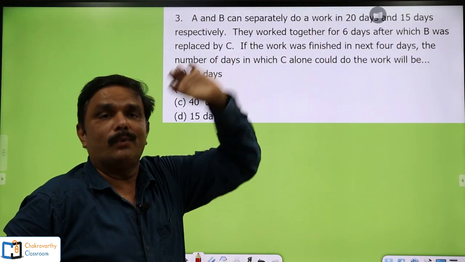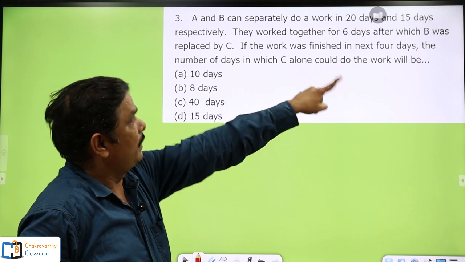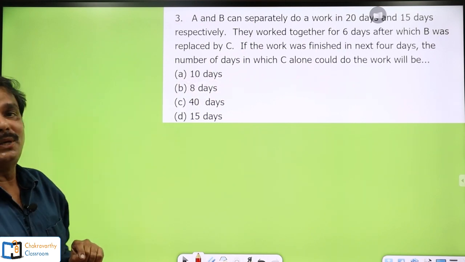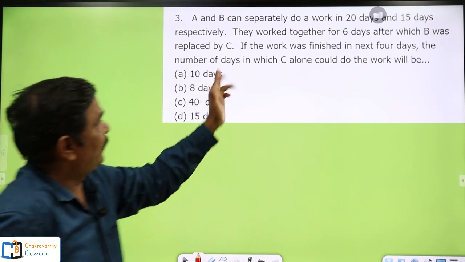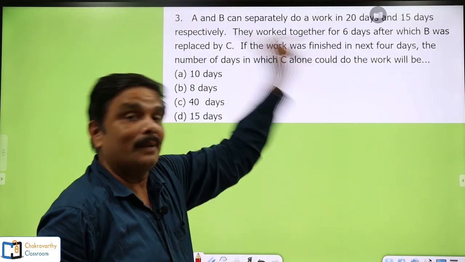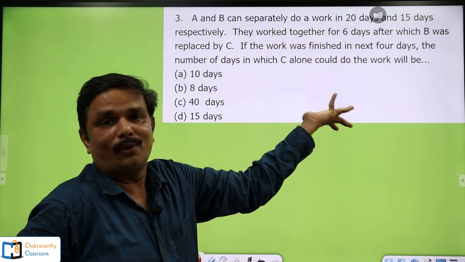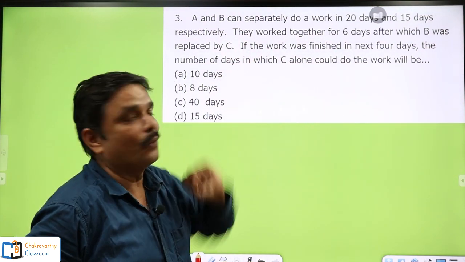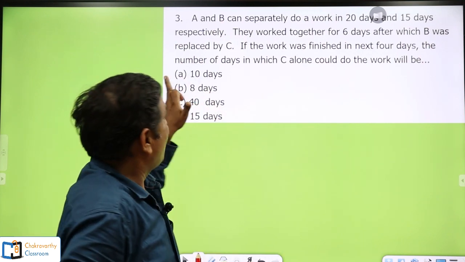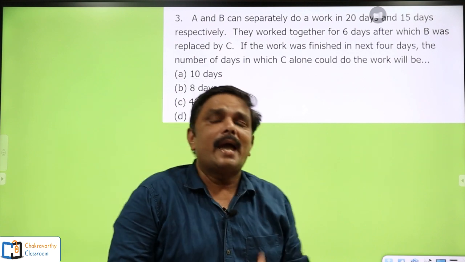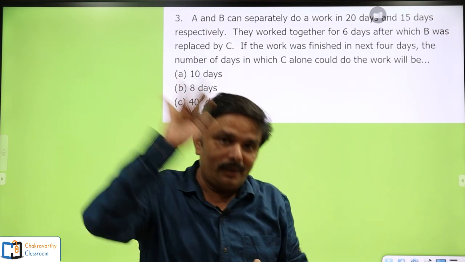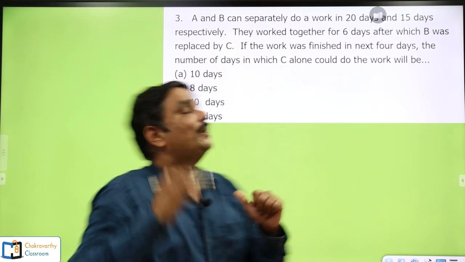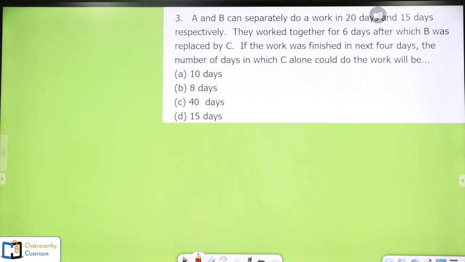So you need to take the 6 days' work of A and B together. Then after that, B was replaced by C. Instead of B, C comes into the picture now. After that, if the work was finished in the next 4 days, that means by A and C together, because B already quit the work. In place of B, C has come here. A and C finished the work in the next 4 days. If that is the case, in how many days could C alone do that? If C alone works on it, in how many days would it be completed is the question. Okay, now I'll make it very quick for you. How to take this?